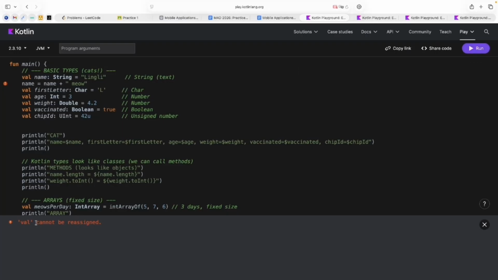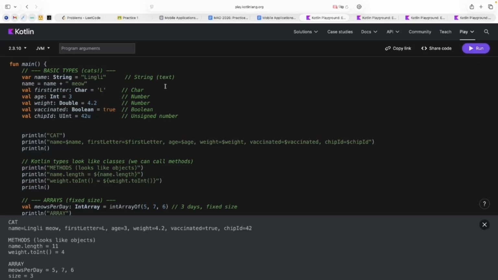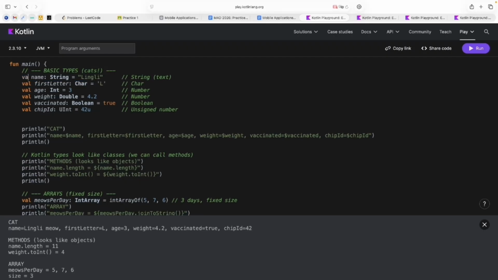And you can see that I can't reassign this value because it's val. But if I change it to var, now everything works. So I don't want to change the name of my cat, that's why I will revert.